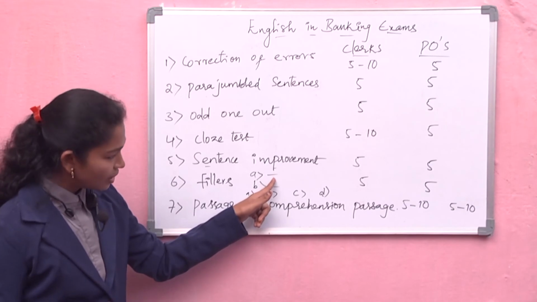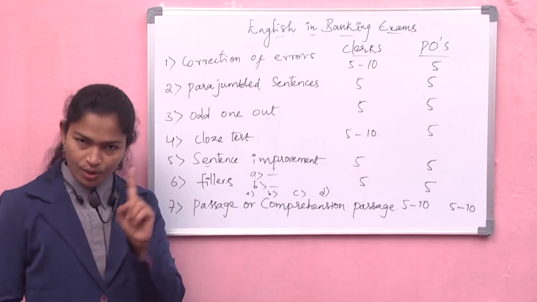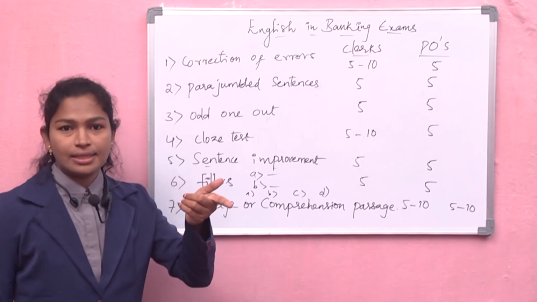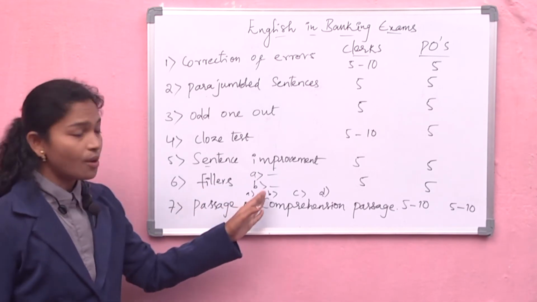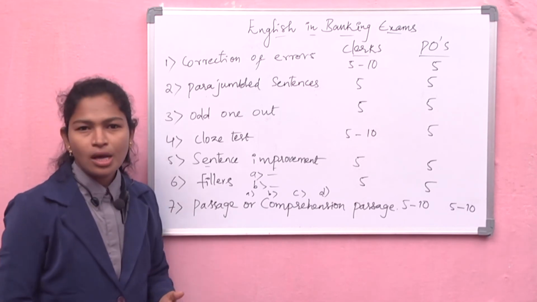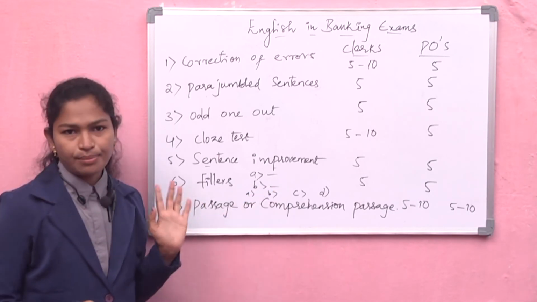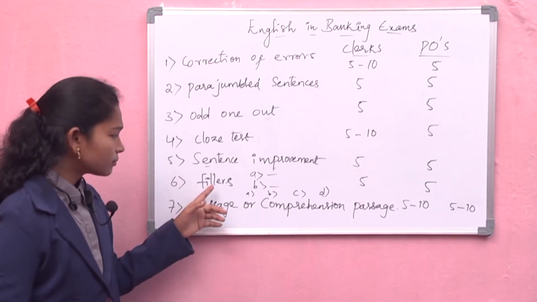For these 2 blanks only one option will fit. Only one option will suit both the sentences. That option you have to find out. So if they want to increase the difficulty level of the fillers, they may give this type. So that is about fillers.